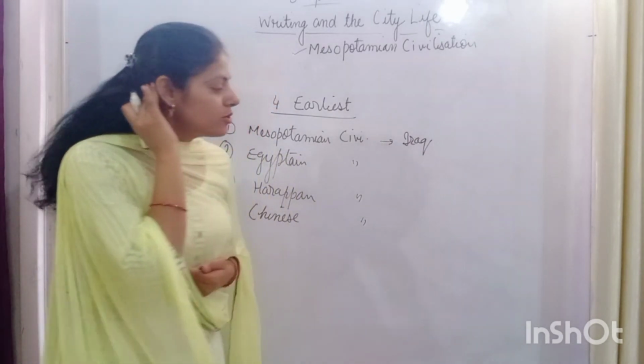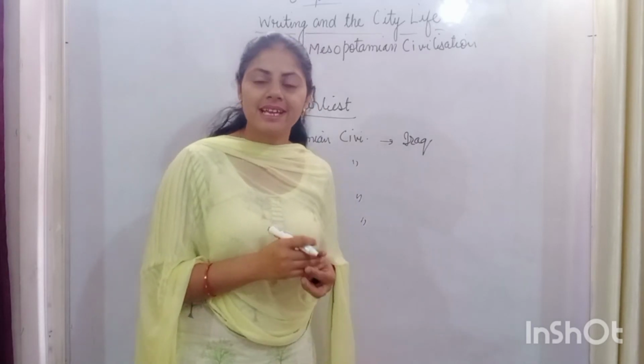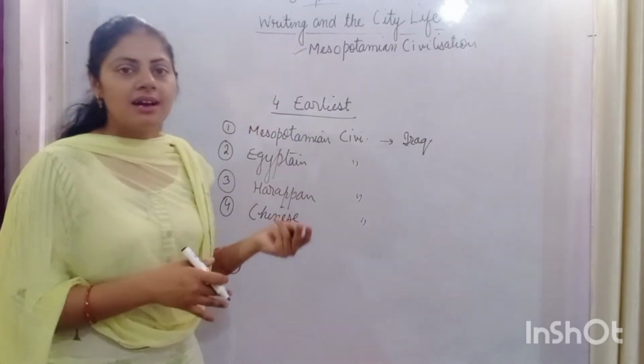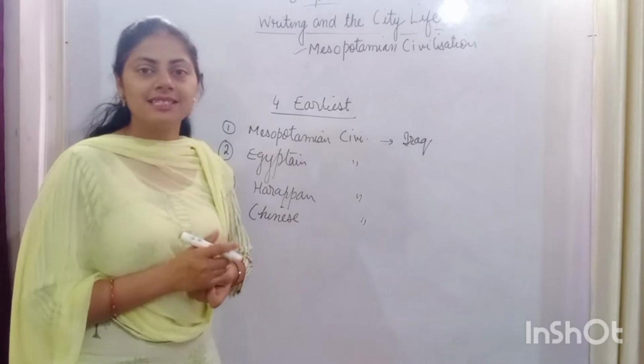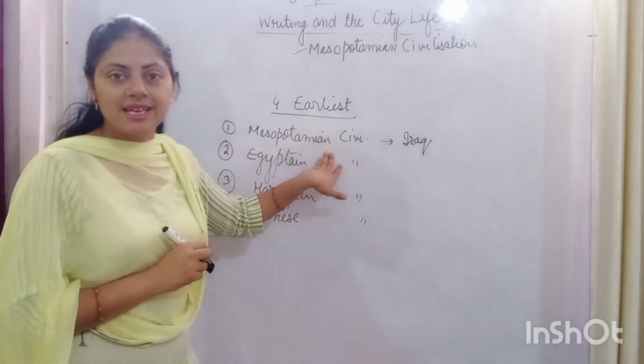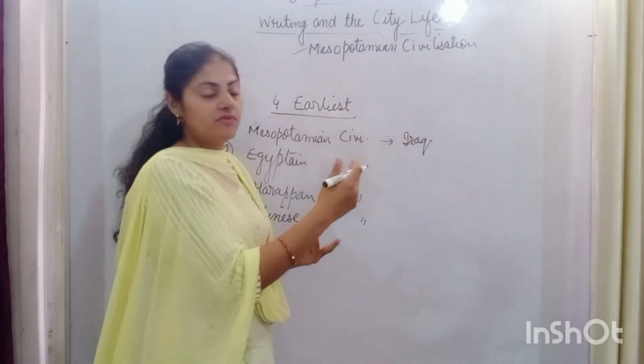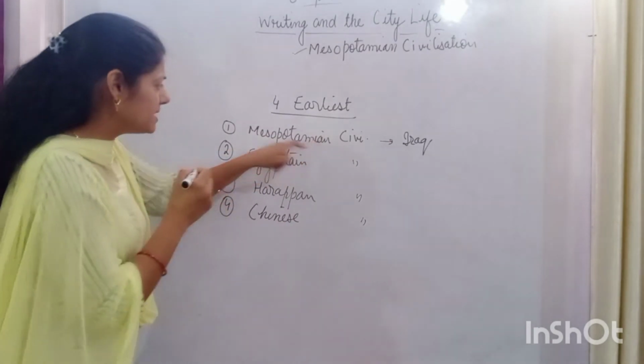Okay, as I told you, all these civilizations were on the bank of a river, so we will study the rivers on which these civilizations flourished. Firstly, the Mesopotamian civilization flourished on the bank of two rivers. Students, see the name Mesopotamia.